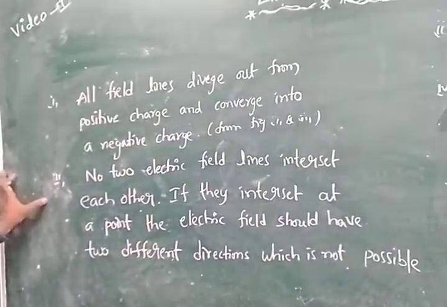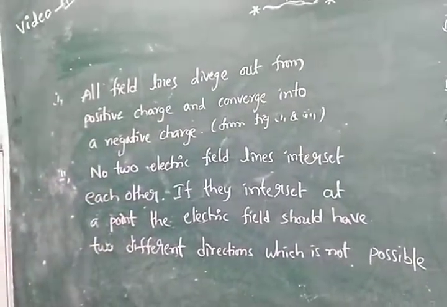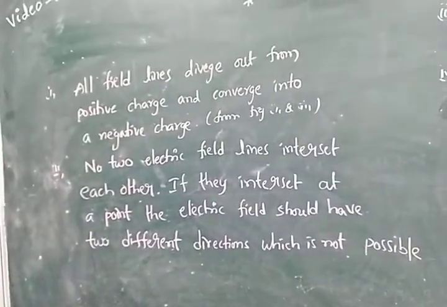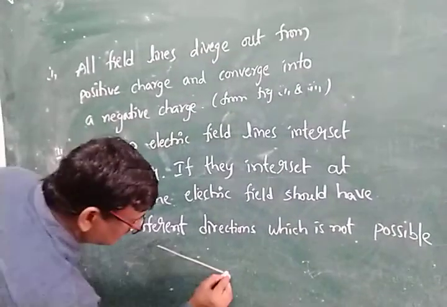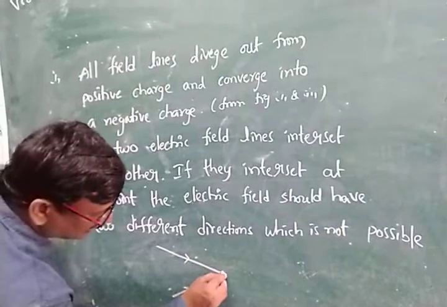Now the second point. Observing all the 5 diagrams, we can see that two electric field lines do not intersect. For example, this is the first line and this is the second line, and they intersect at a point here.